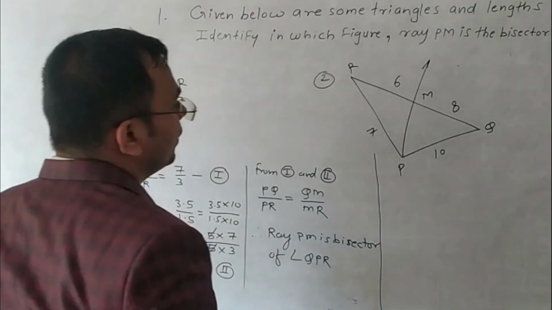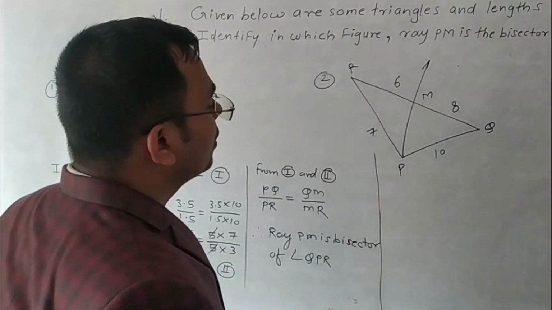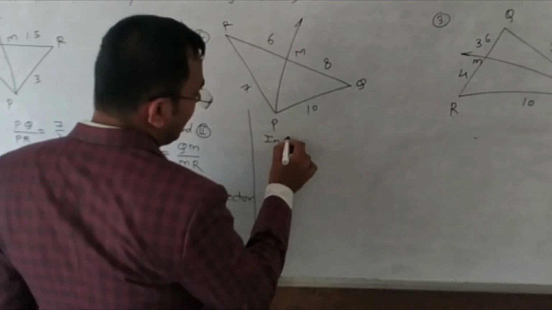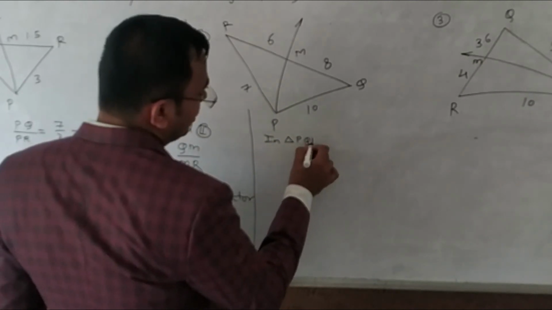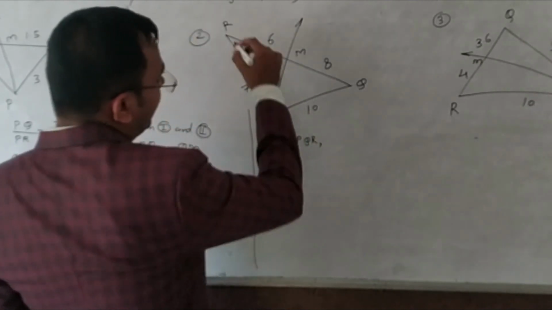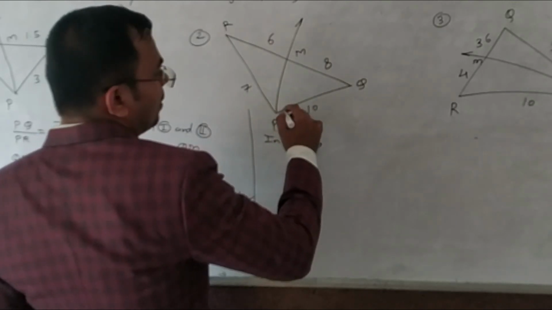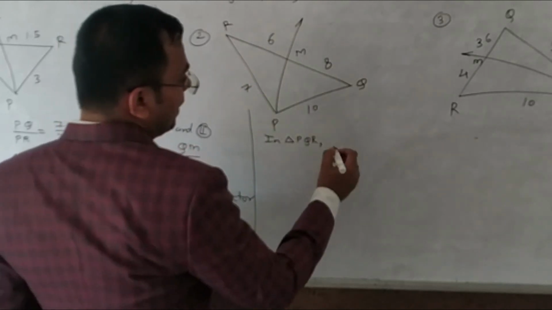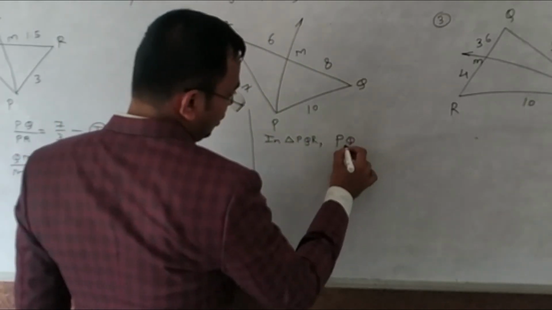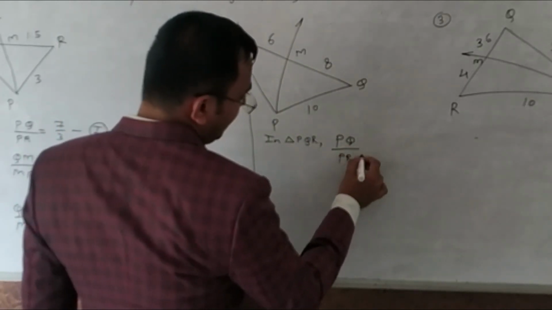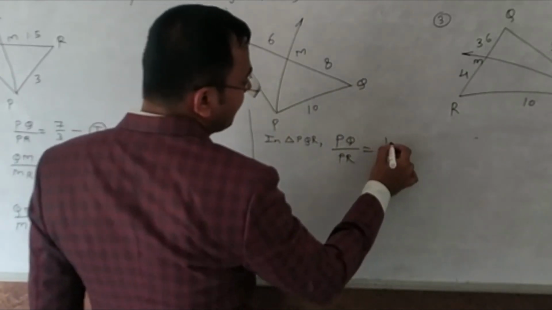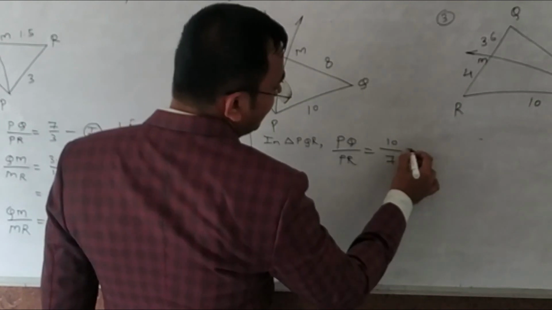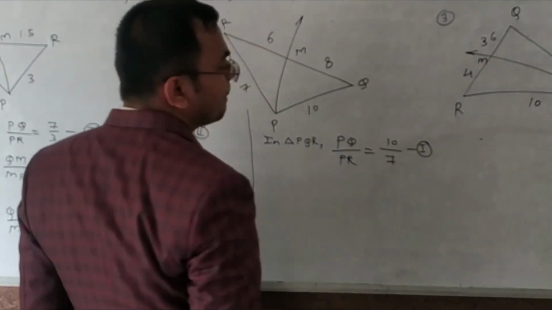Now, in sub question number 2, in triangle PQR, again we have to prove PQ upon PR. Here PQ is 10 and PR is 7. Equation number 1.